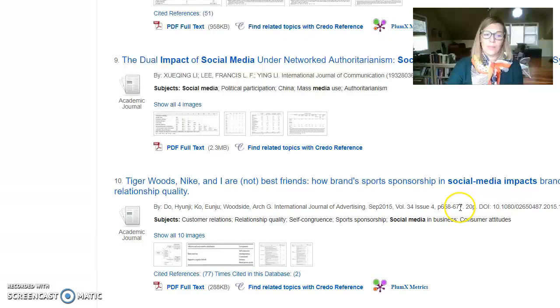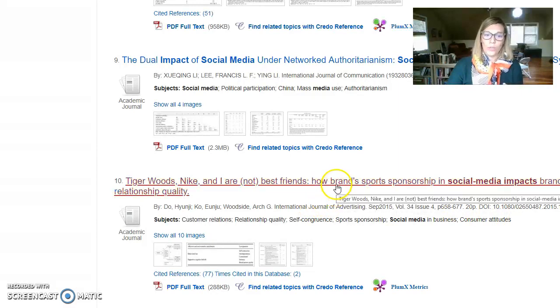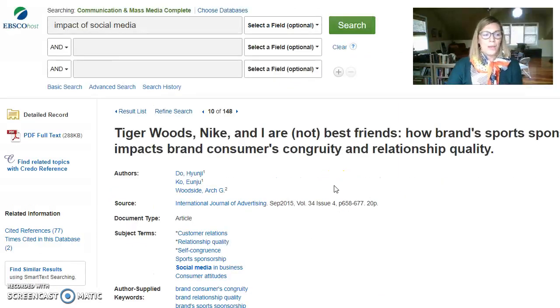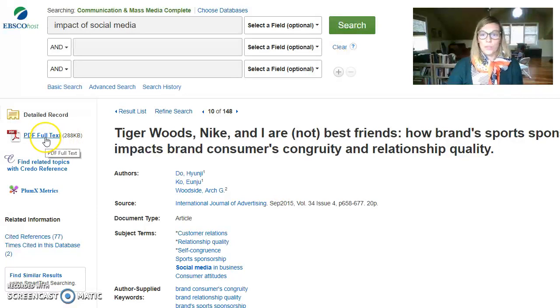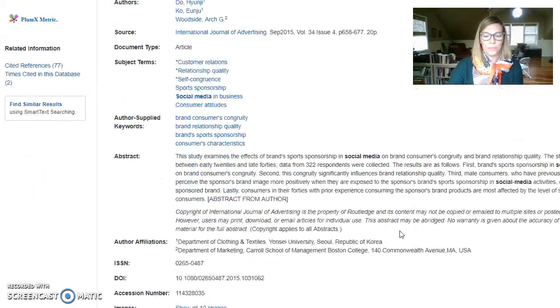Once you find something that you think connects with what you're doing, you can click into that. And then to download the full article, you just click on the PDF itself, and you can download that to your home computer, your laptop, or whatever you're using.